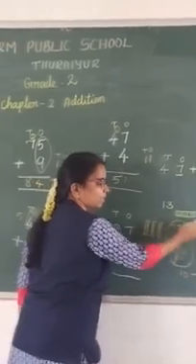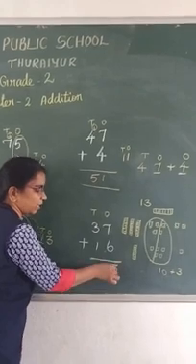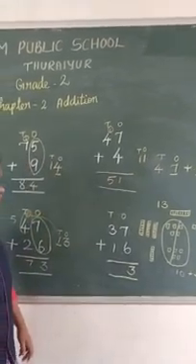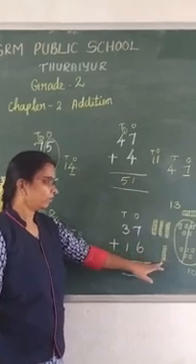Now how many ones alone are there? Only 3, so you should write 3 here. Okay. And how many tens are there? See here, 1, 2, 3, 4.